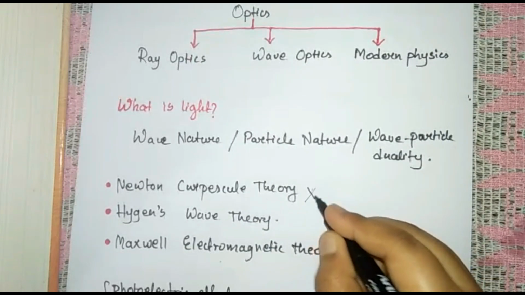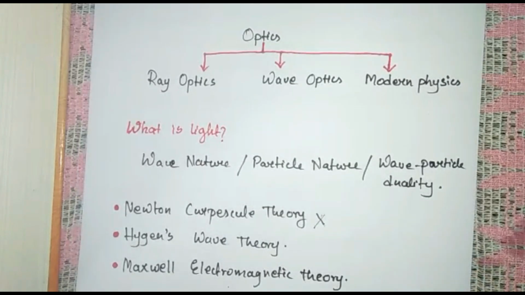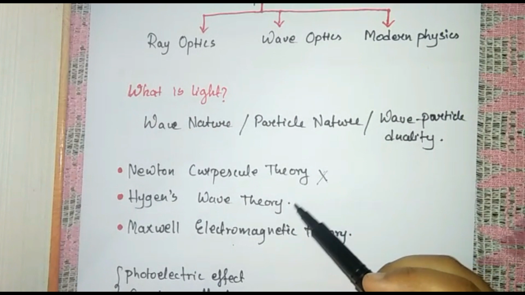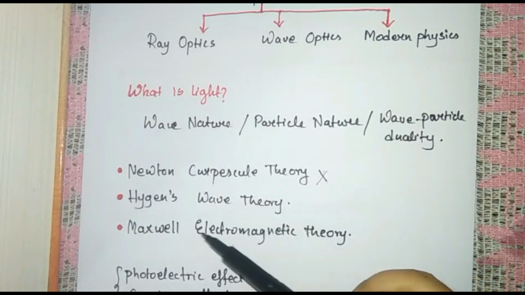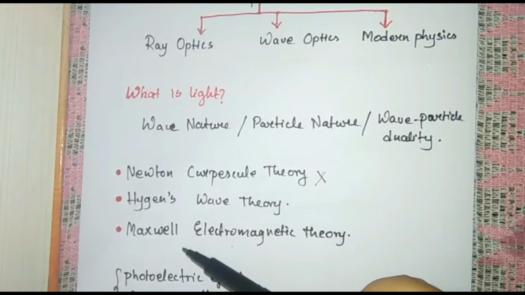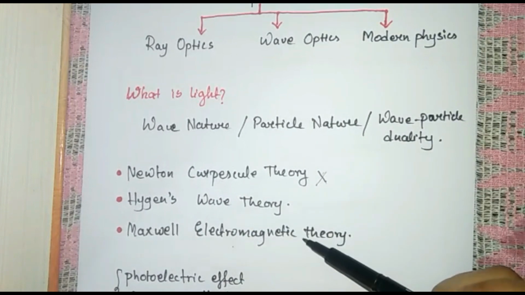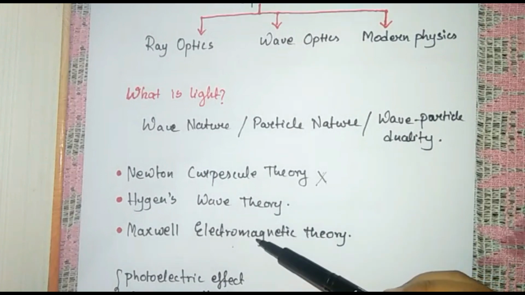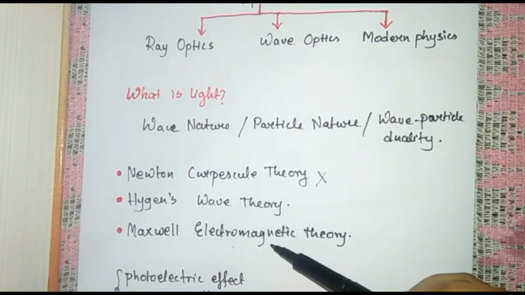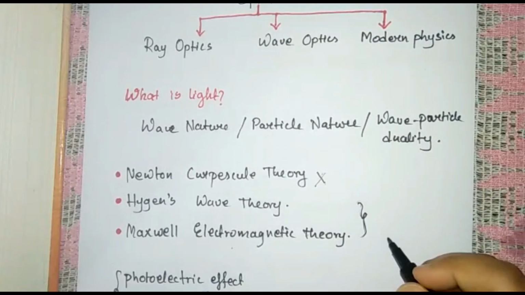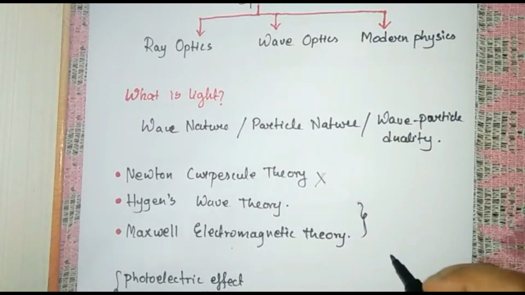So his theory was eliminated, and then the theory of light was given by Huygens, and is called the Huygens wave theory. And the next one is Maxwell electromagnetic theory. Now these both theories told that light has a wave nature, and they proved these theories by the Young double slit experiment.